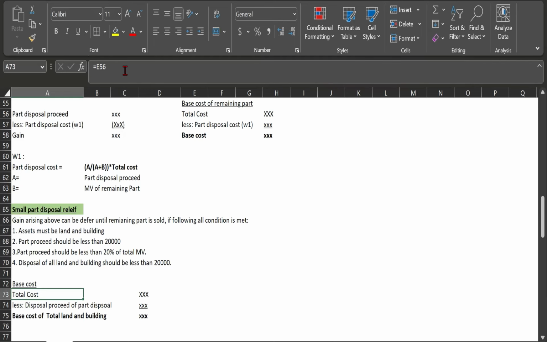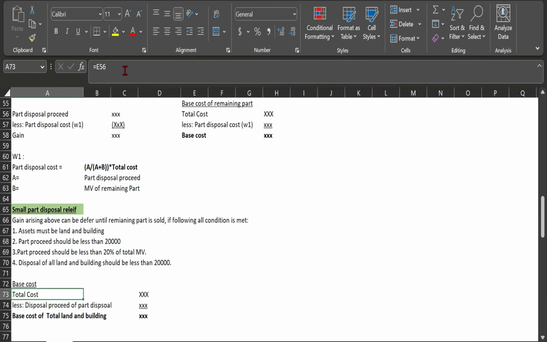Or if you are currently a basic rate taxpayer with unused annual exemption, and you defer this gain arising from the part disposal, then your annual exemption amount is wasted. In that case you should not take this relief. And if you are currently a basic rate taxpayer but in the future you will be a higher rate taxpayer, you will have to pay more tax. So in that case you should not take this relief because it will cost more, right?